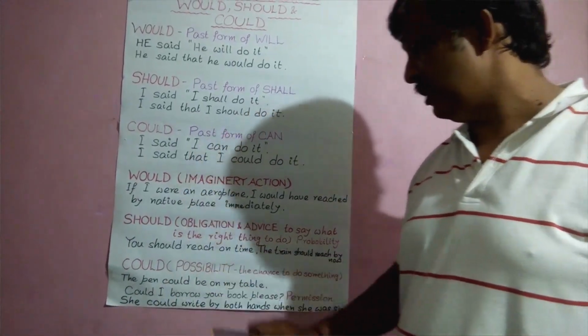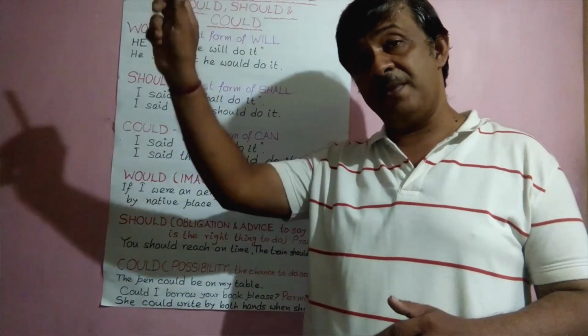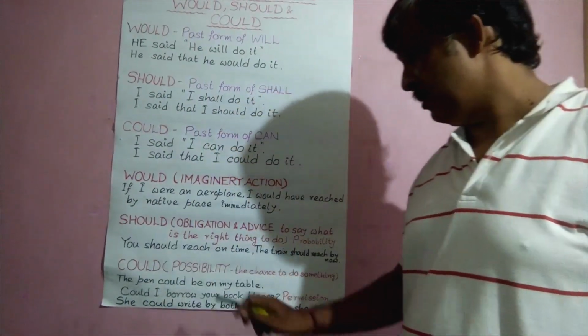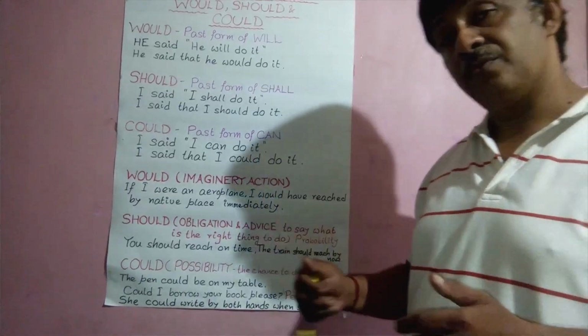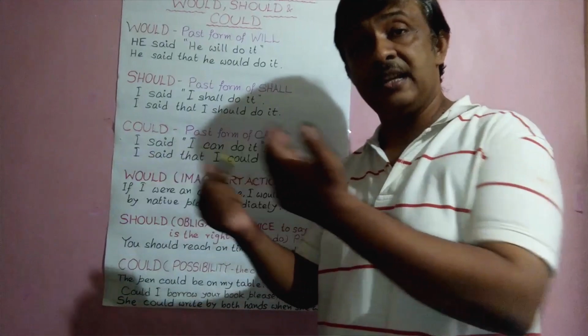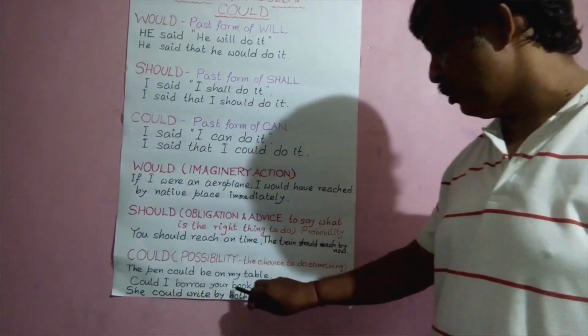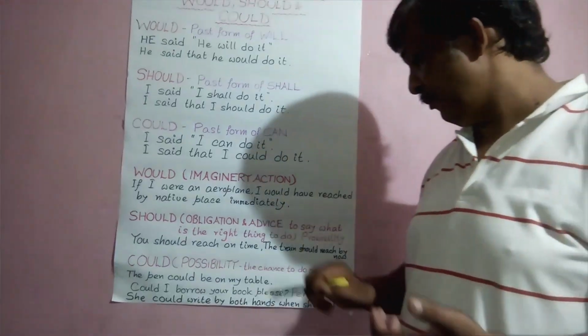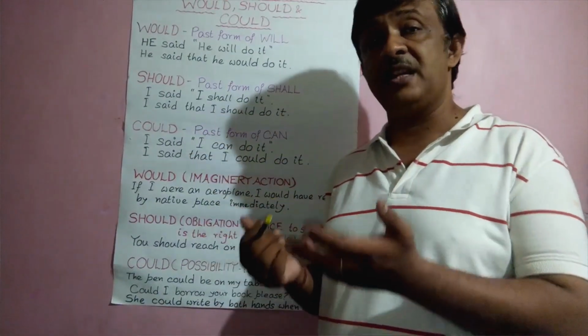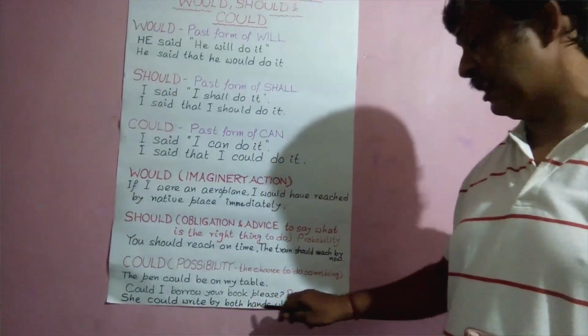So could is used in 3 cases. One is the possibility that the pen may be there, we use could. For another thing, for permission, taking permission to take his book, we use could. Could I borrow your book please? And for ability, to explain some ability of any person, that is, she could write with both hands when she was 6.